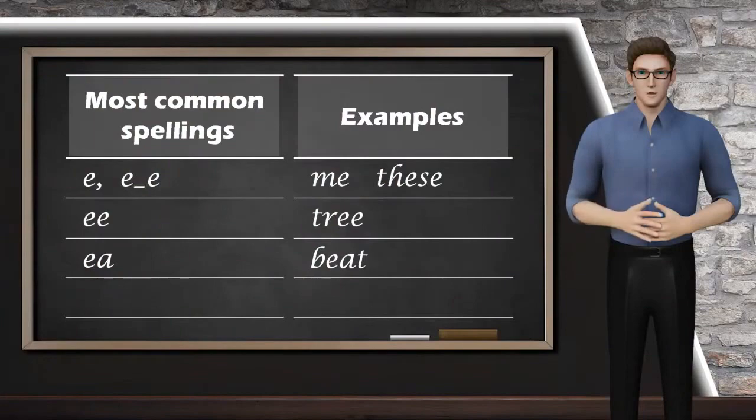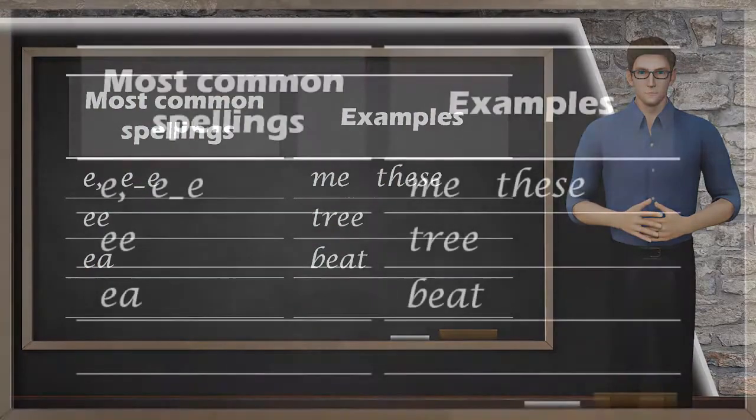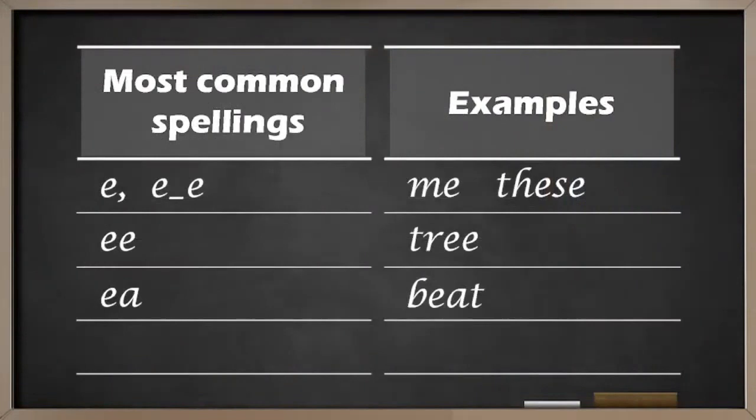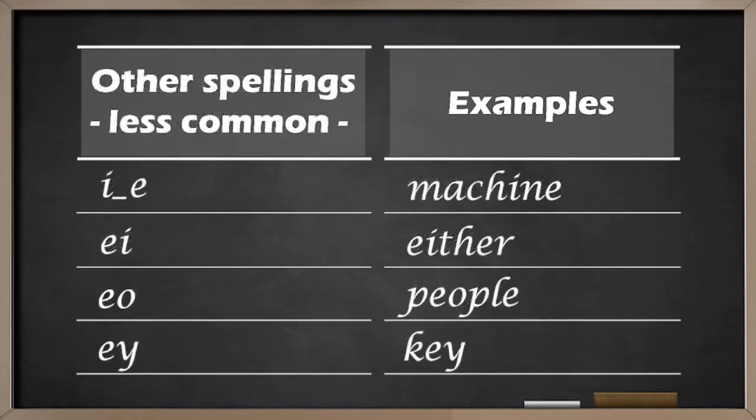Now, let's talk about how the E sound is written in English. E. E something E: me, these. E: tree. E-A: beat. I something E: machine. E-I: either.